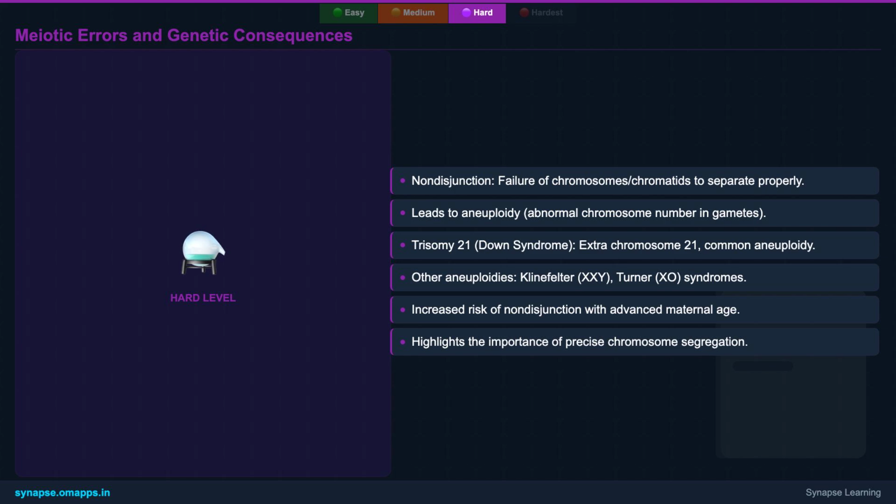The most common error is non-disjunction, where chromosomes fail to separate properly during either meiosis I or meiosis II. This results in gametes with an abnormal number of chromosomes, a condition known as aneuploidy. A classic example is trisomy 21, or Down syndrome, where an individual has an extra copy of chromosome 21, typically due to non-disjunction during egg formation.